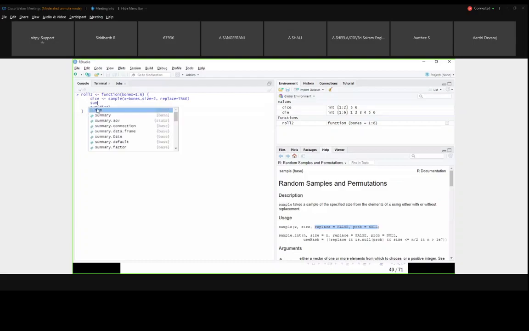Sum of dice, and here I am giving you the dice. I am modifying it. If I call the function now, I am not getting the sum part, I am just getting the dice. If I want to know the sum, I have to explicitly use the print statement here.